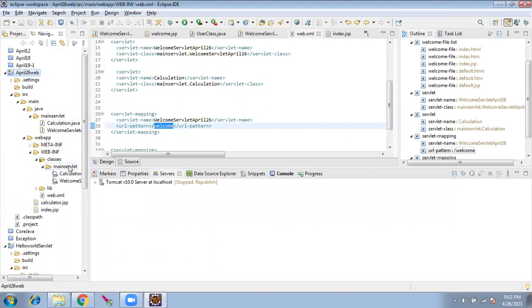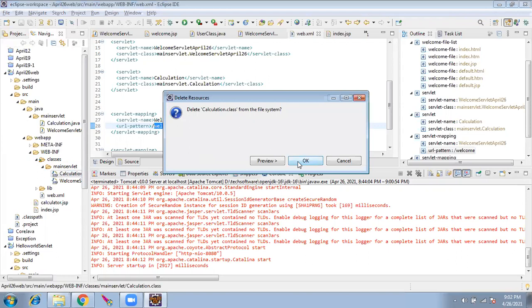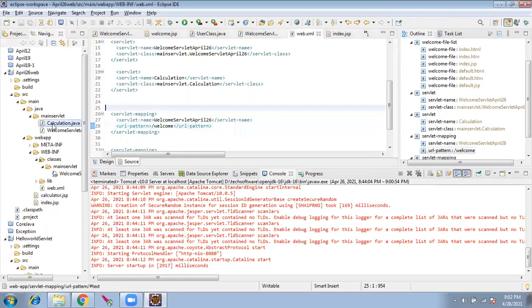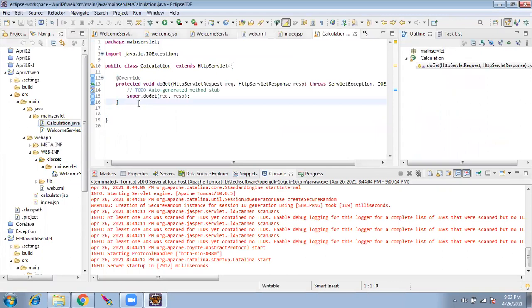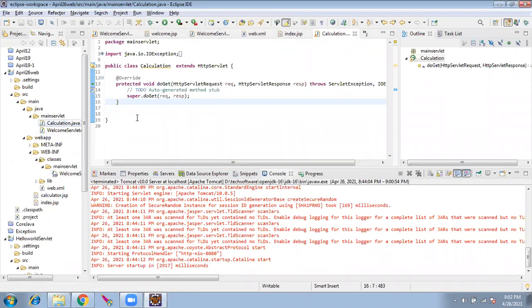Same way, if I delete this, let me stop the Tomcat. Okay, stop. If I delete this class and I do control S, the class will automatically be generated. Same as core Java. It is actually core Java only, just getting more powerful now. When you save it, the compiler will convert the Java file into a class file. We saw that in core Java also, right?